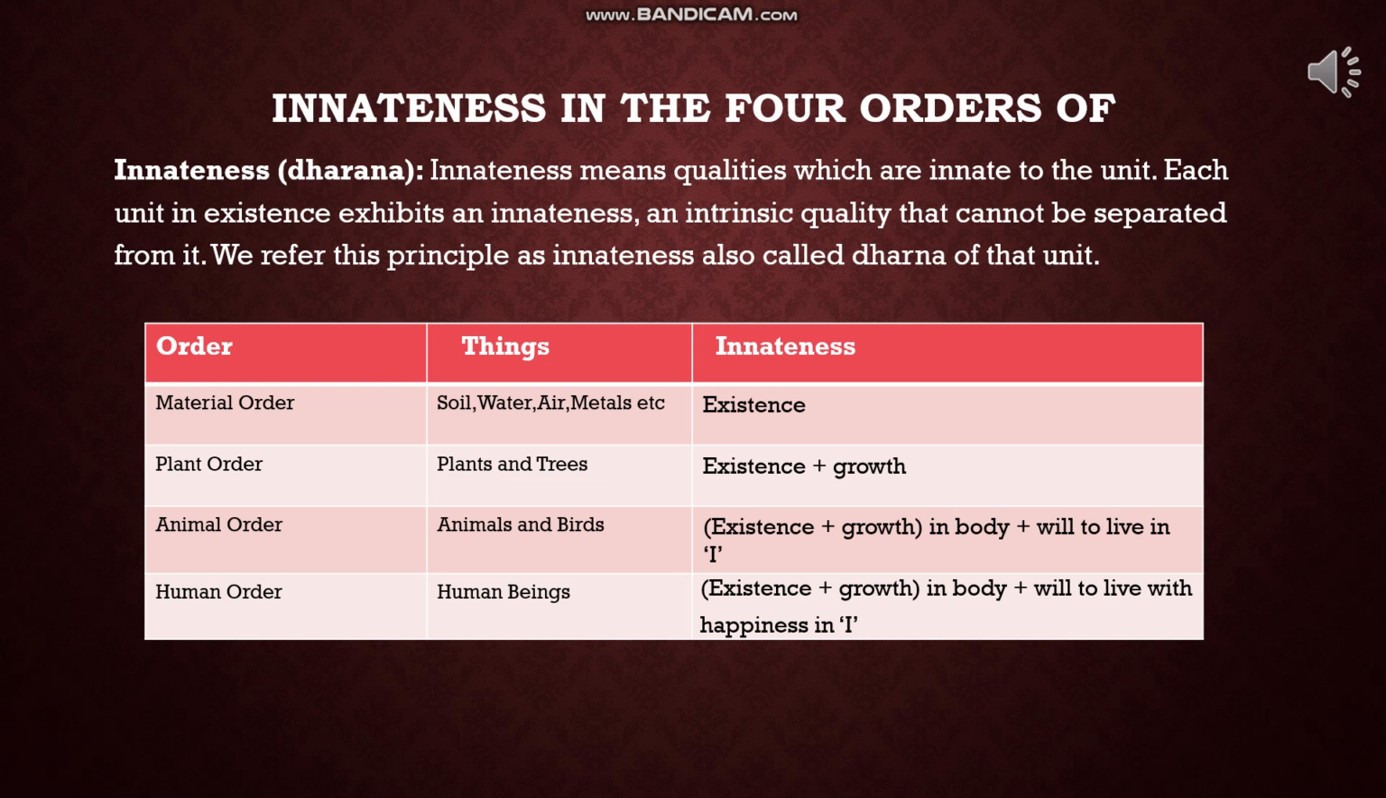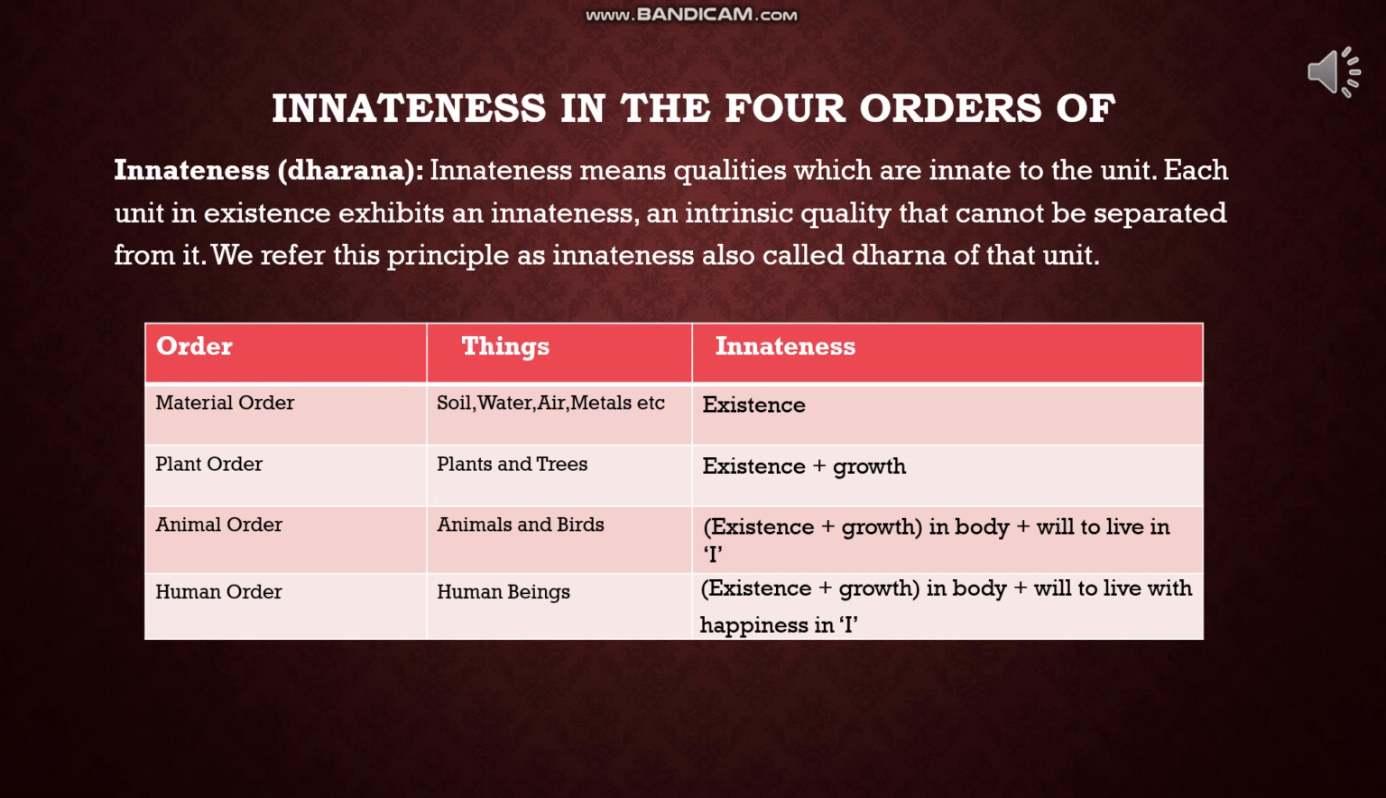Now we will discuss one by one what is the innate quality of the material order. The innate quality of the material order is existence. That is, we cannot destroy matter, we can only convert it from one form to another. Thus, existence is intrinsic to all material, that is, it is innate. We cannot separate the existence of a thing from the thing itself. For example, we cannot destroy water, we can change its form from liquid to solid or gaseous state.